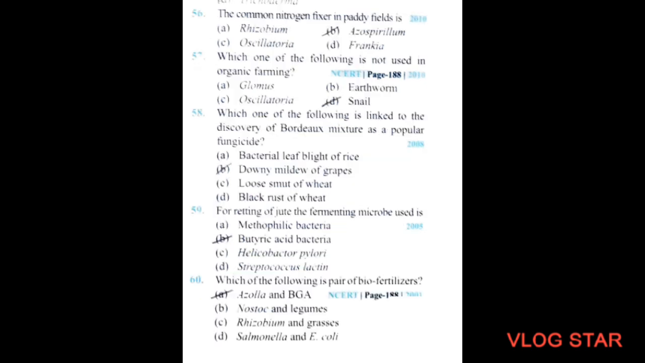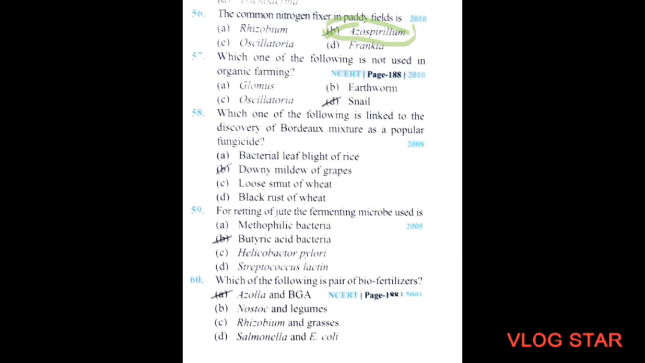Next question. The common nitrogen fixer in paddy fields is option A, Rhizobium, option B, Azospirillum, option C, Oscillatoria, option D, Frankia. So the correct option will be Azospirillum. So the correct option will be option B. This question is very important.